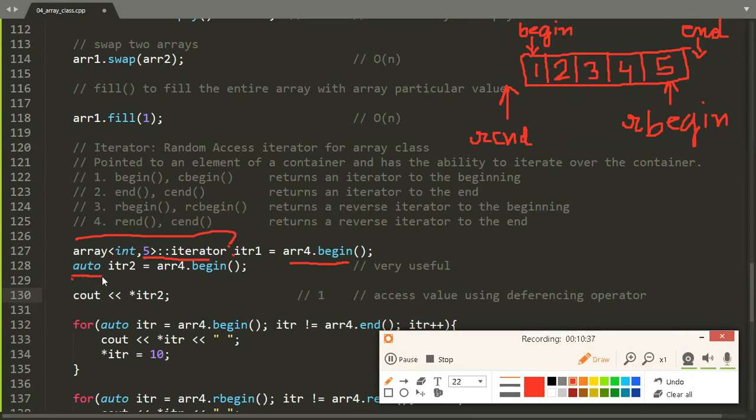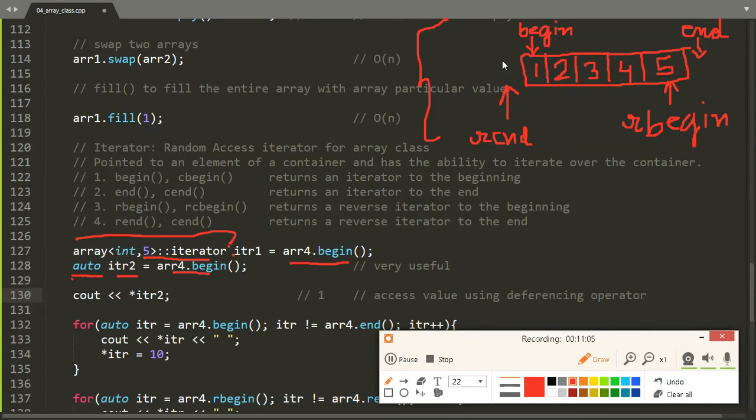Auto is a storage class which automatically detects the type of iterator when we assign a value to it. Like here, array4.begin will return an iterator to the array class object. Now auto will automatically detect the type and declare the type of iterator to be the array class iterator.